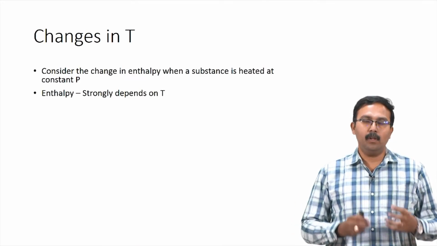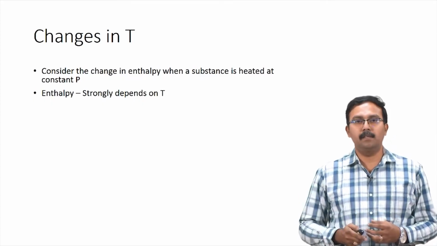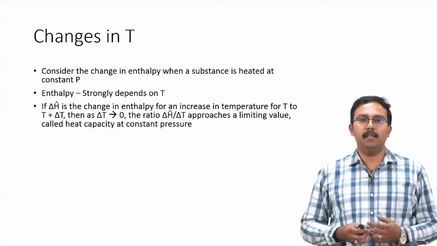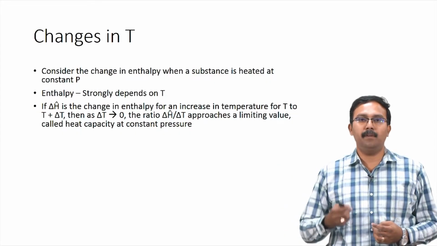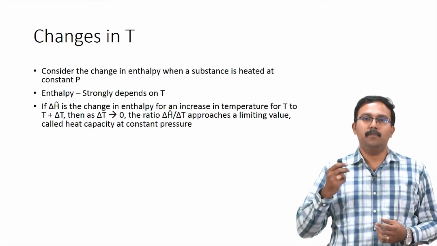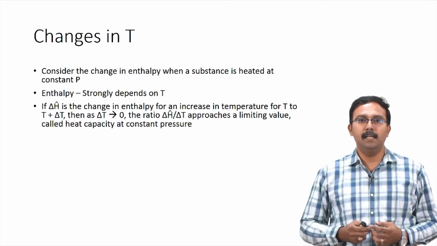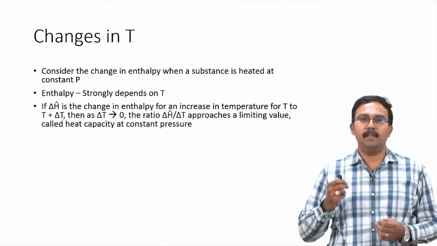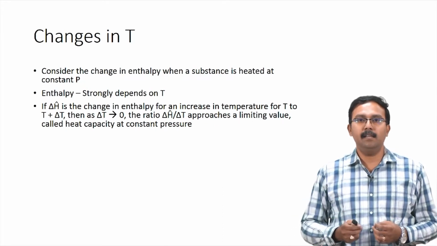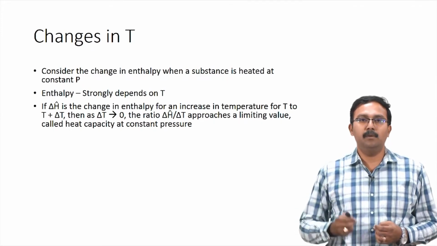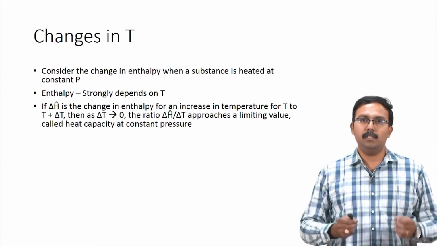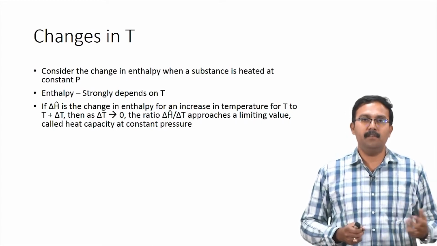So, enthalpy also strongly depends on temperature, and this relationship is similar to what you saw with internal energy. If delta H cap is the change in enthalpy for an increase in temperature from T to T plus delta T, then as delta T tends to 0, the ratio of delta H cap by delta T approaches a limiting value which is called the heat capacity at constant pressure. This is similar to what we saw for the CV value.